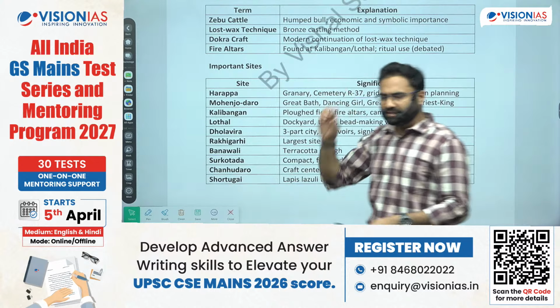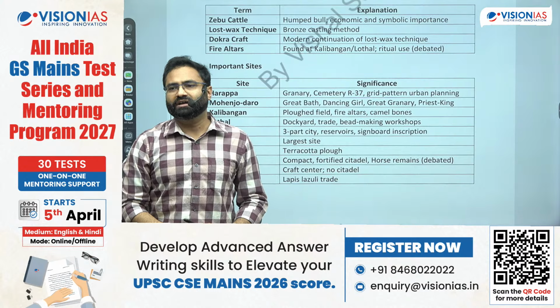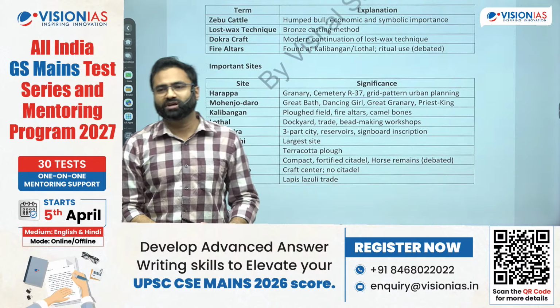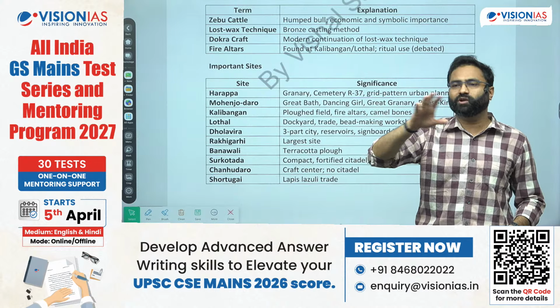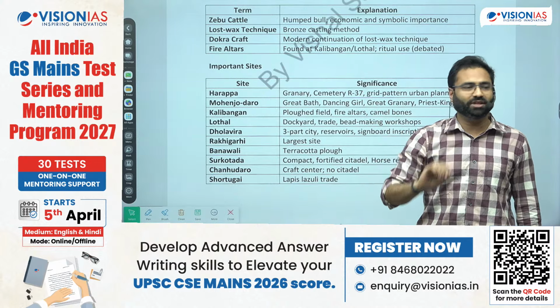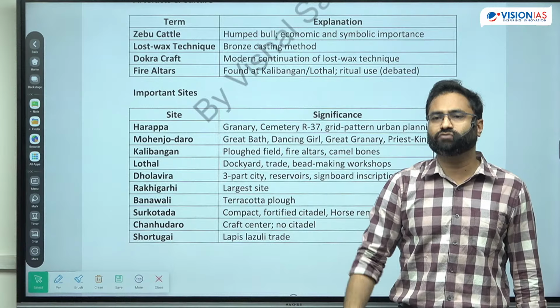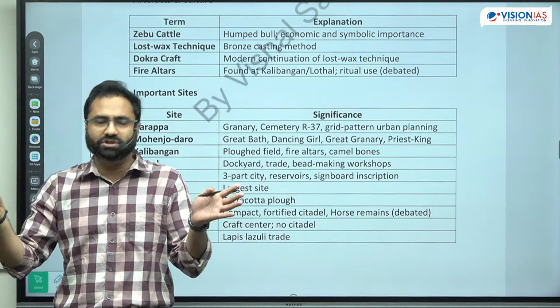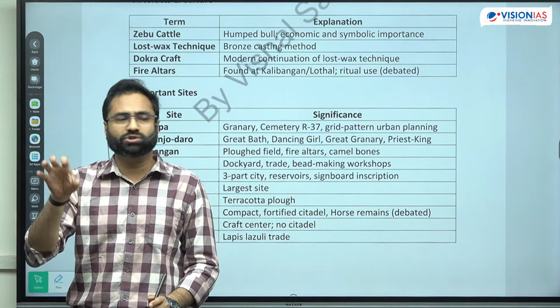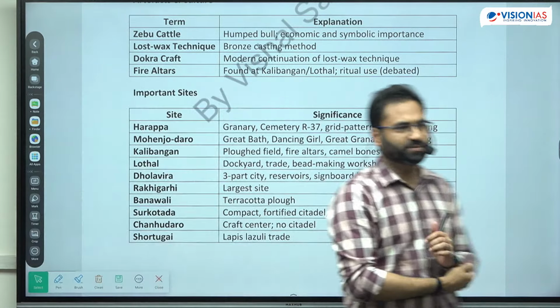Now the objective of including this is that UPSC had asked a question. UPSC had asked a question regarding the awareness of horses among the IVC people, and in that particular statement they said that the people of IVC were not aware of horses, but then there were certain bones similar looking to horses that were found in the region of Surkotada. So it was identified because there were two sets of conflicting views, since it was a domesticated type of animal, and it was said that these could be mule bones, it is not the true horse, and that's why UPSC also marked this particular statement as wrong.